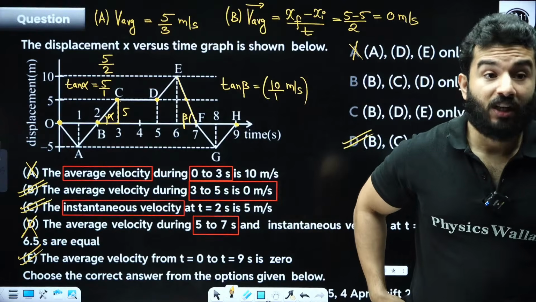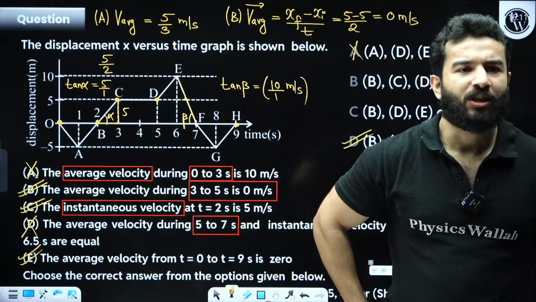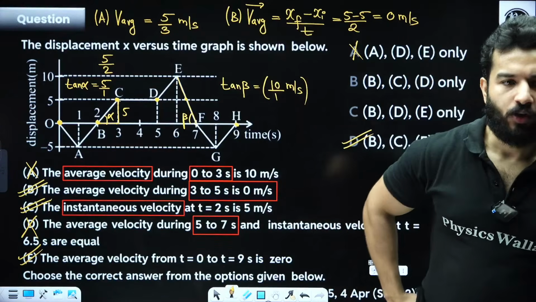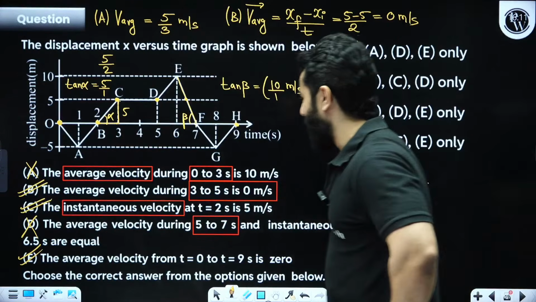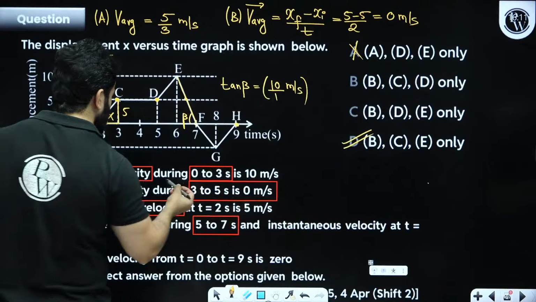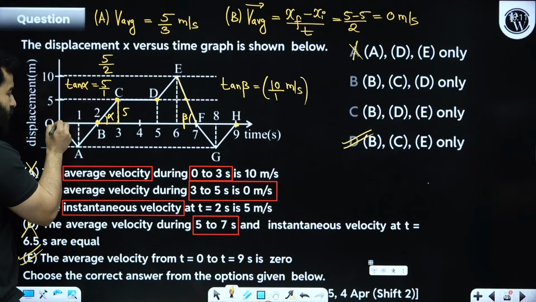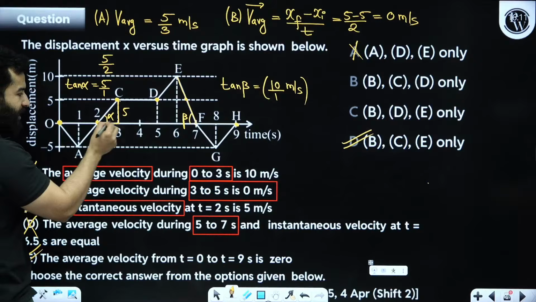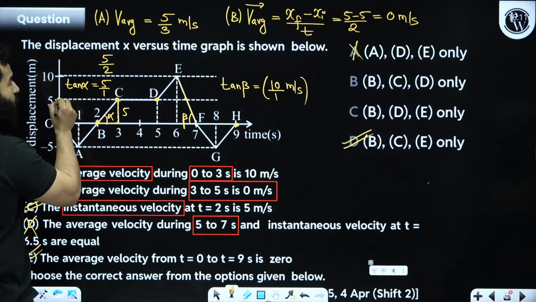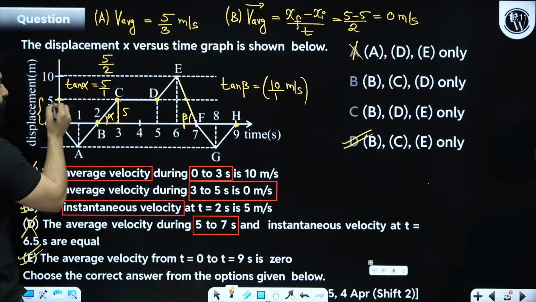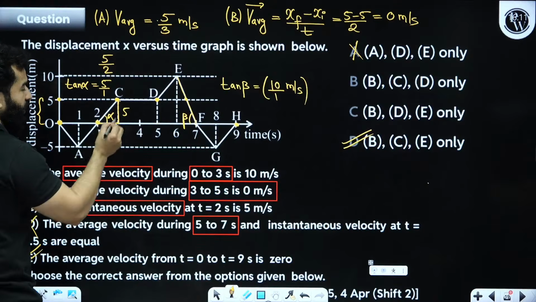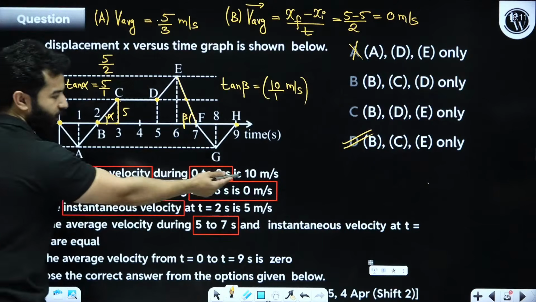Clear? Sir, first one again. What is first one? Average velocity during 0 to 3 second. At t equals 0, body is at origin. At 3 second, body is at 5. So displacement will be 5 meter. Total time is 3 seconds. So, 5 by 3. They are saying it should be 10.